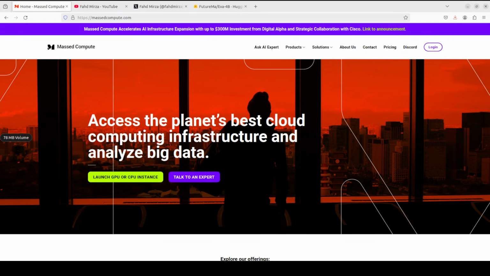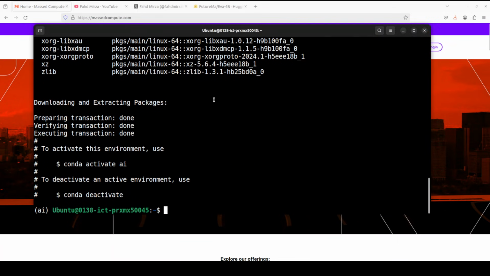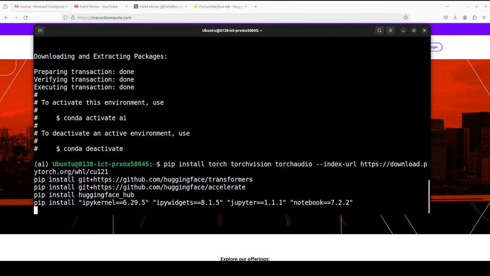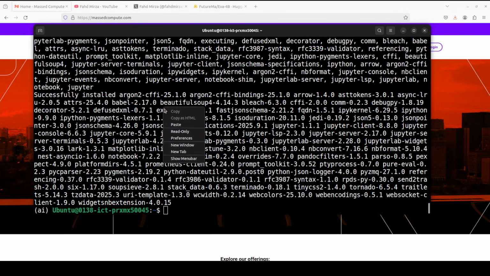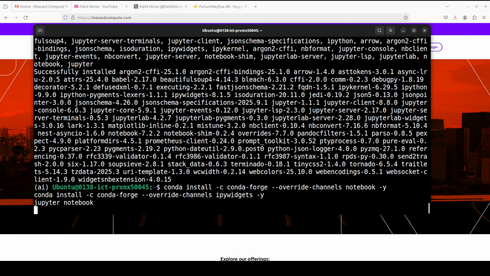Let's create and install all the prerequisites, which primarily include torch and transformers. And now let me launch my Jupyter notebook and then we will download our model.